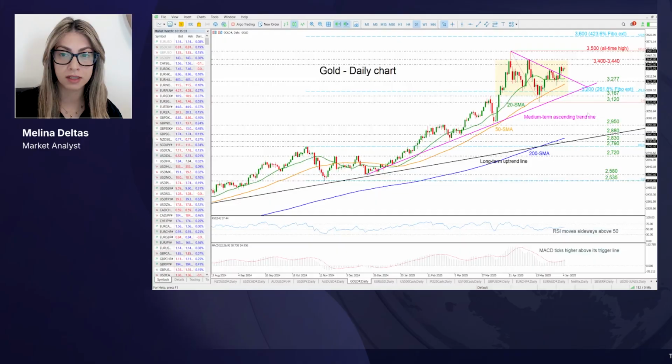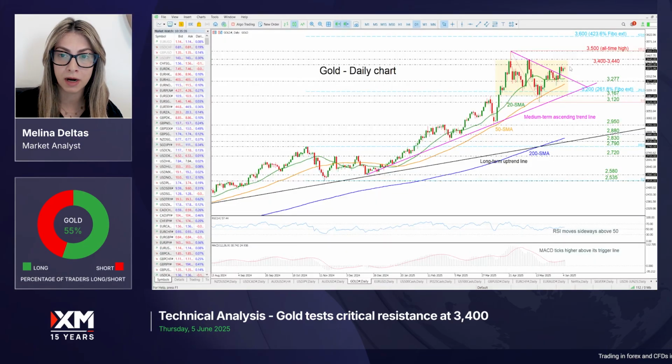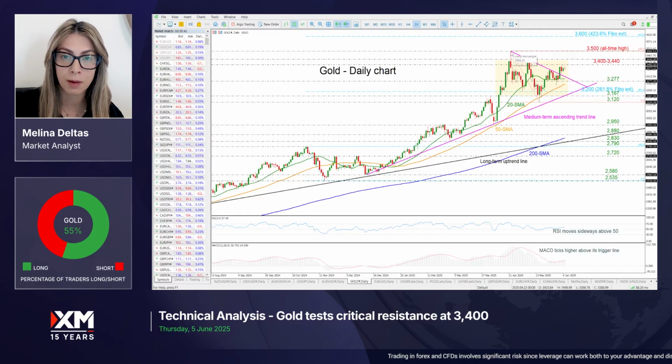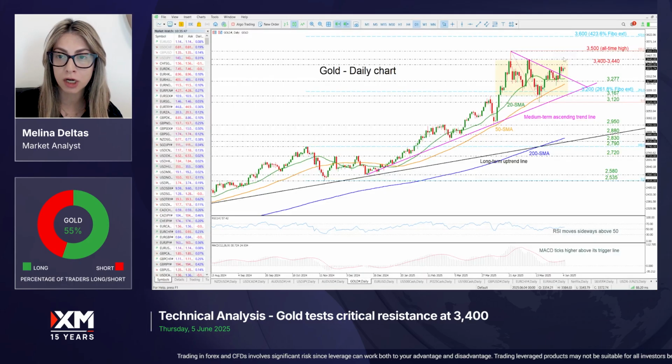Starting with gold prices, we can see that the market is trying to surpass the 3,400 psychological mark and remains above this descending trend line here and within this short-term trading range. If the market overcomes this restrictive region around the 3,400 to 3,440 area, then the price may challenge the all-time high at 3,500 again.